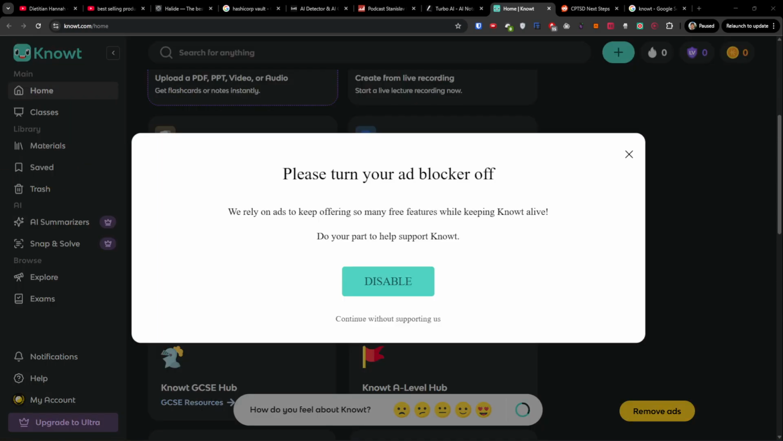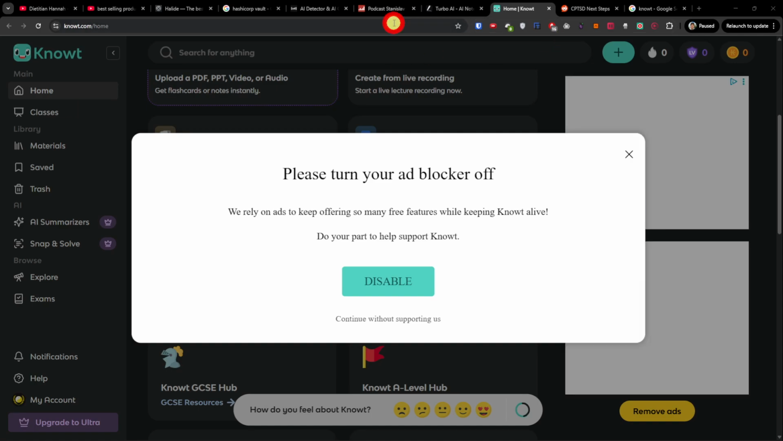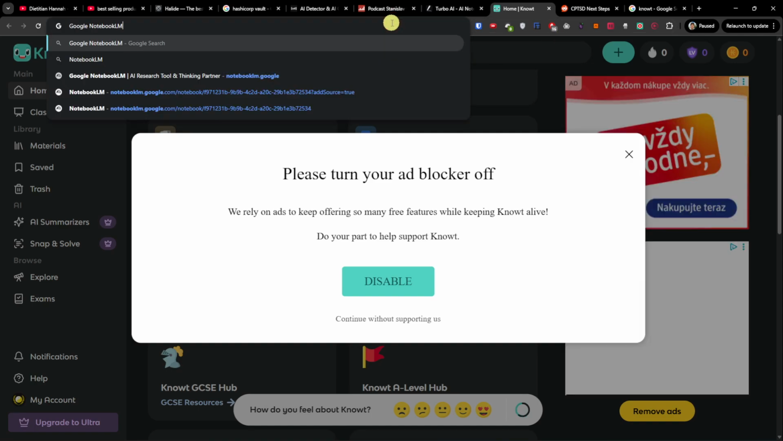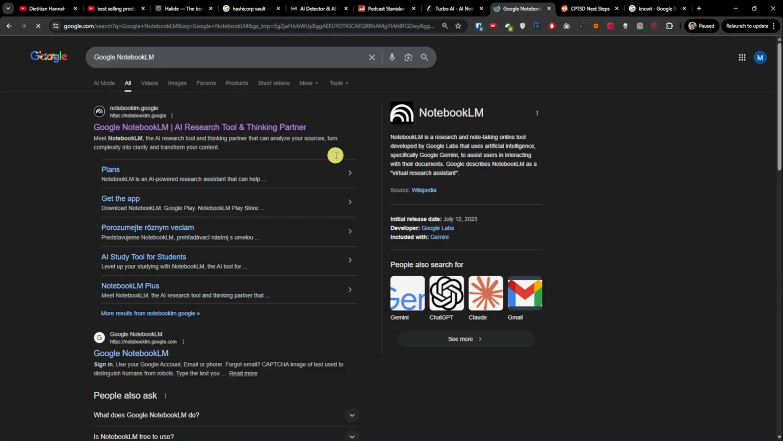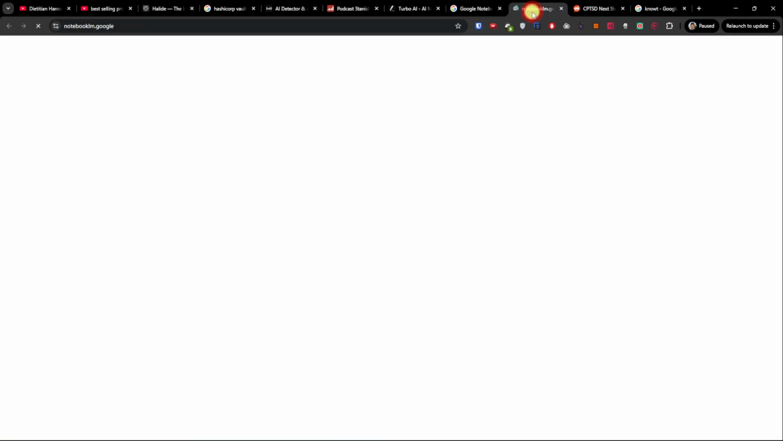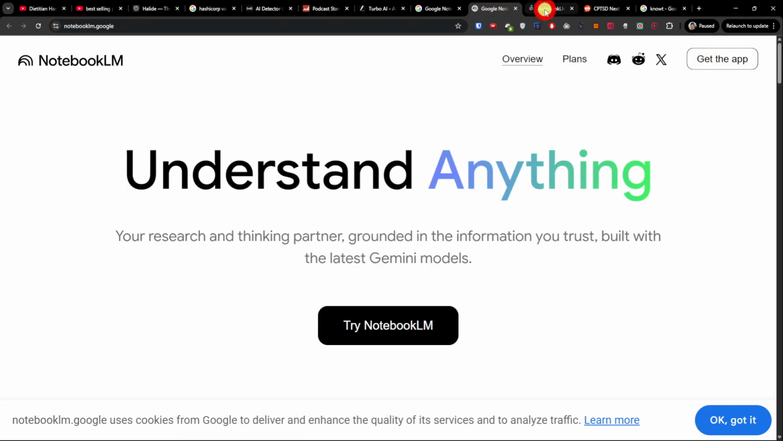Now, another one that is for deep learning and things like that is Google NotebookLM. This is another one that you can try. You can search and analyze through a collection of documents, notes, links, or files. So again, Google NotebookLM can also be beneficial.